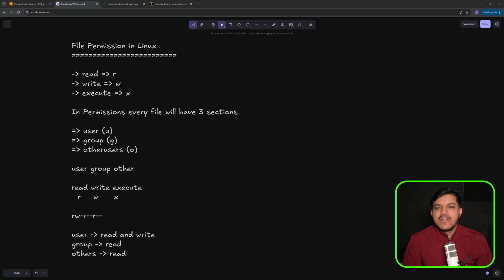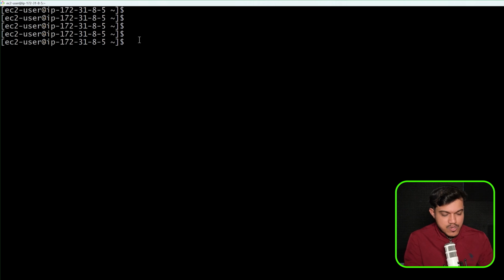Now let's understand one more important concept in Linux, which is file permissions. Before we understand file permissions, I'll just give you a quick walkthrough on how to add users in Linux, how to create groups, and in that group, how to add our users. As at the beginning, I have told you that Linux is a multi-user operating system. At a time, multiple users can use it, right? Now let me just get back to our machine, and here I would like to add the users.